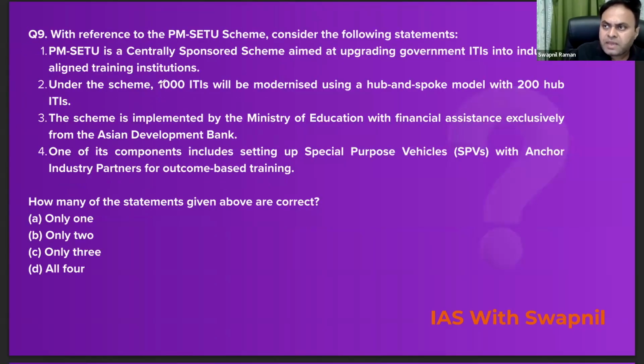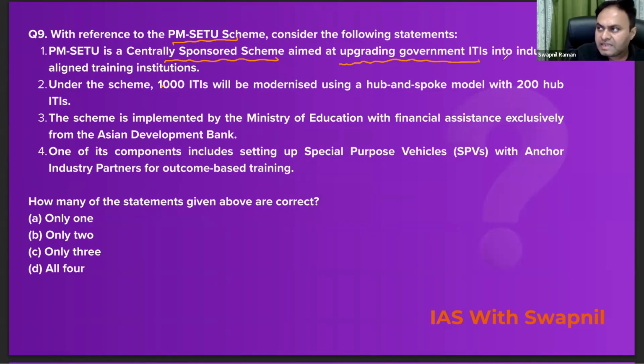So with reference to the PM Setu scheme, consider the following statements. The first statement says it is a centrally sponsored scheme aimed at upgrading government ITIs into industry aligned training institutions. Absolutely correct. The second statement says under the scheme, 1,000 ITIs will be modernized using a hub and spoke model with 200 hub ITIs. Again correct.